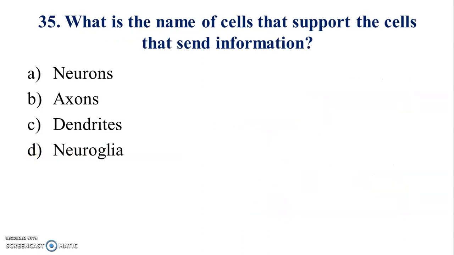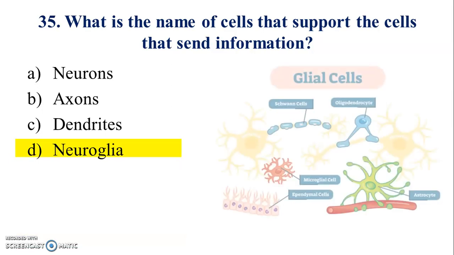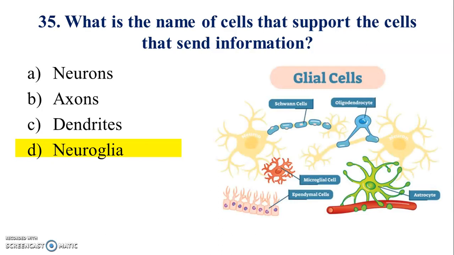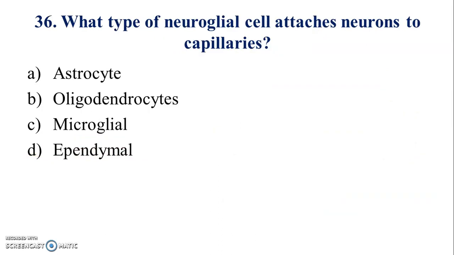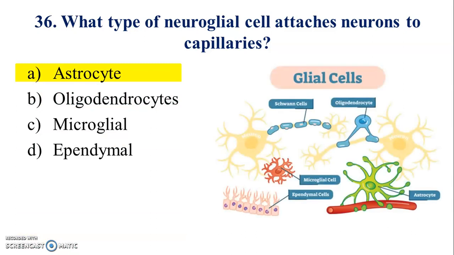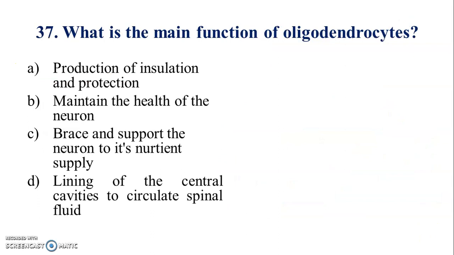35. What is the name of the cell that supports the cells that send information? Answer is D. 36. What type of neuroglial cell attaches neurons to capillaries? Answer is A. 37.